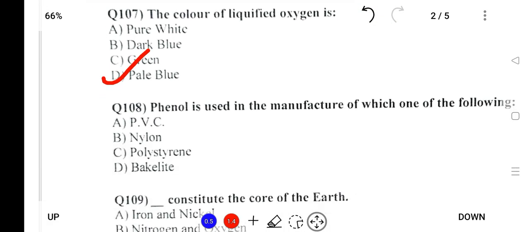Next, phenol is used in the manufacture of which of the following? Phenol is used in the manufacture of bakelite. Bakelite is a thermosetting plastic.